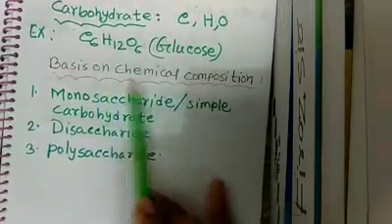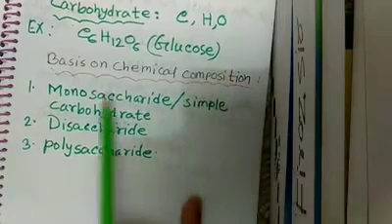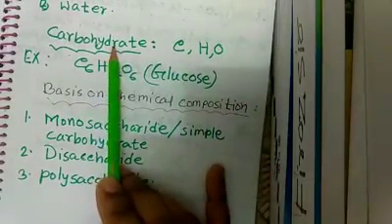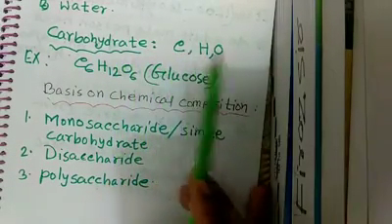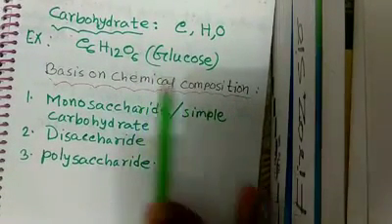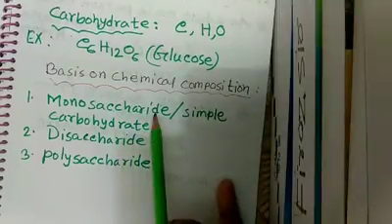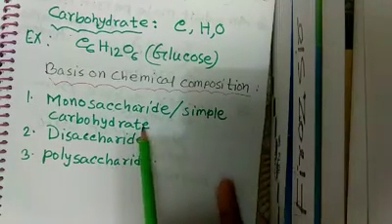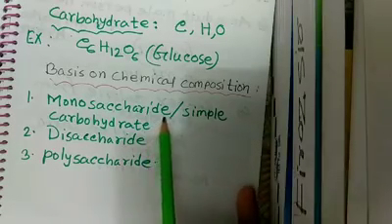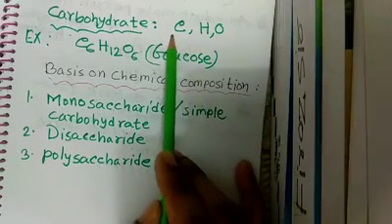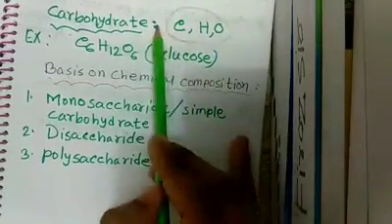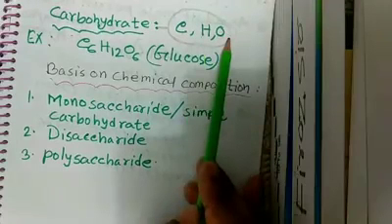Now, based on chemical composition, carbohydrates are of three types: monosaccharide or simple carbohydrate, disaccharide, and polysaccharide. How can you classify them? According to the presence of carbon, hydrogen, and oxygen.